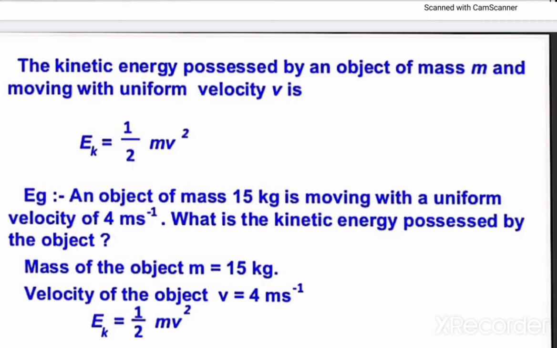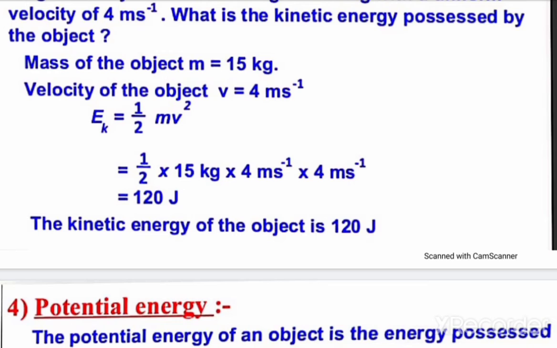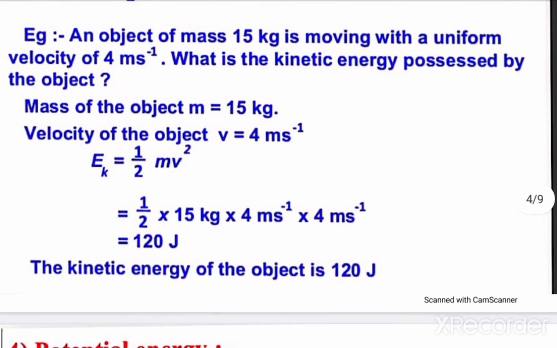Then you substitute the values in the kinetic energy formula, Ek equals 1 by 2 m v square. Mass of the object is 15 kg, velocity of the object is 4 meter per second.